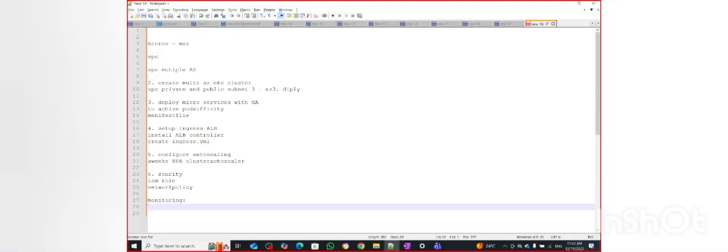For monitoring you can use Prometheus. How will you integrate Prometheus or Grafana into a Kubernetes cluster? You can integrate Prometheus and Grafana using a Helm repo. By using the Helm repo, install Prometheus and Grafana. Prometheus is a kind of data source, and Grafana helps with the dashboards, and this will basically be for metrics purposes, like CPU utilization and memory. All those things will be handled by Prometheus and Grafana.